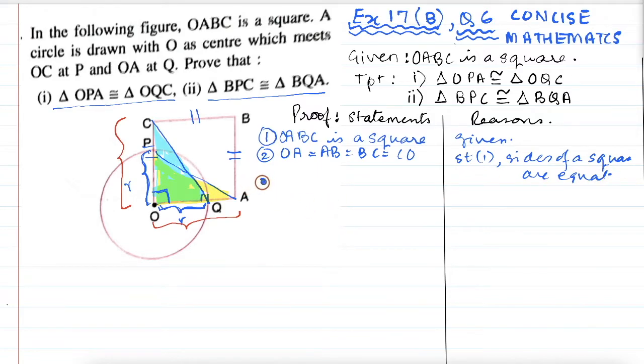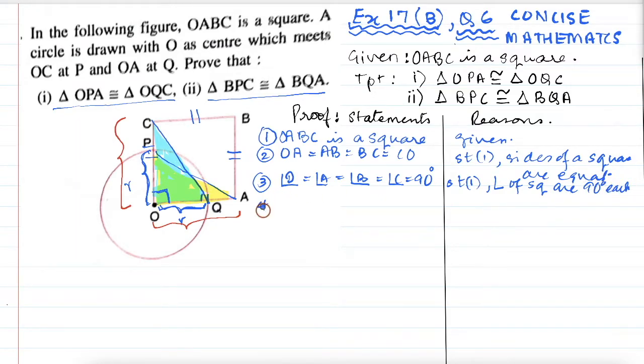Also the third one, we will say angle O equal to angle A equal to angle B equal to angle C equal to 90 degrees. And here again we will say statement 1 and angles of a square are 90 degrees each.